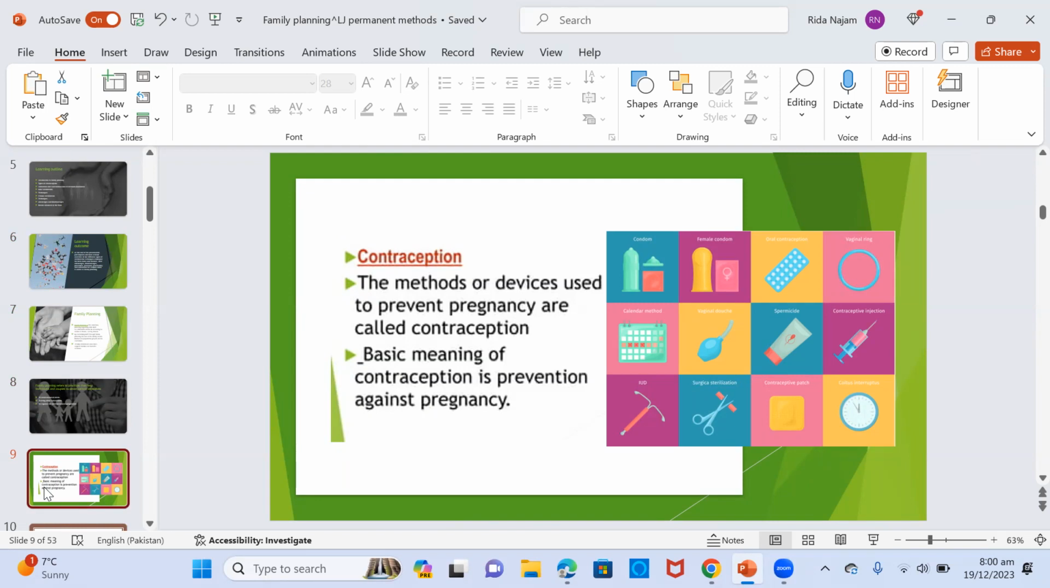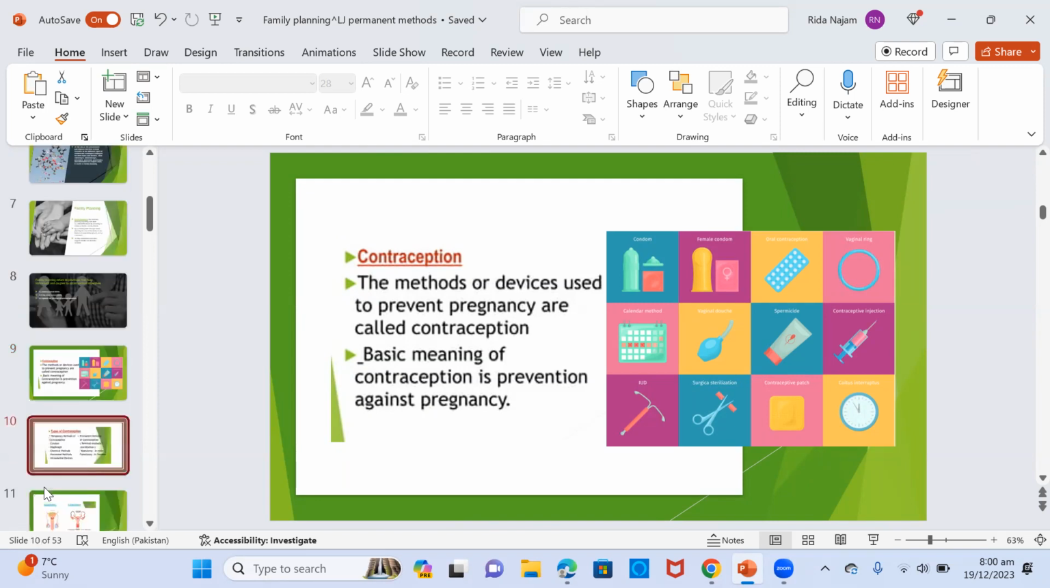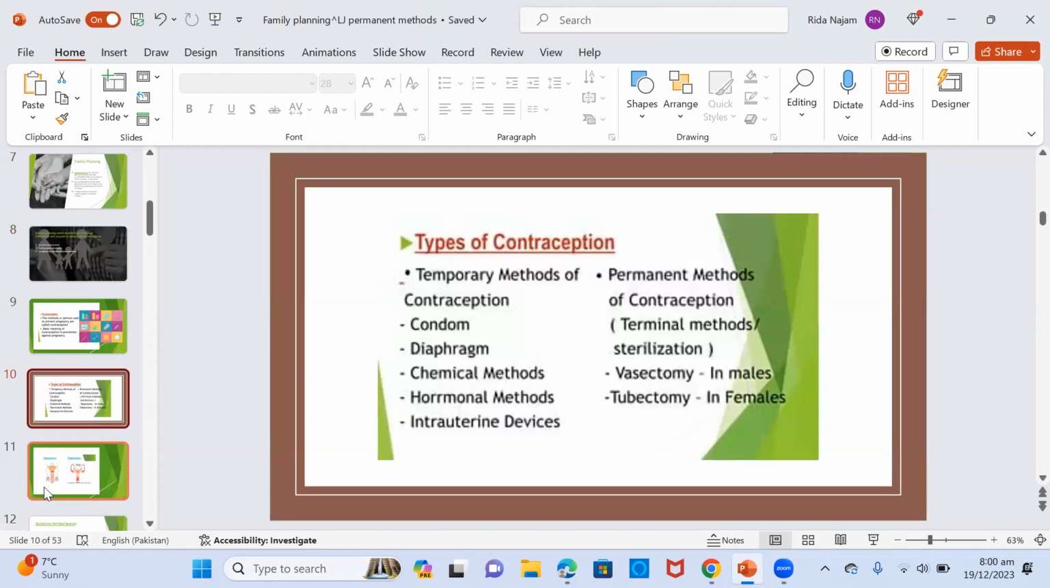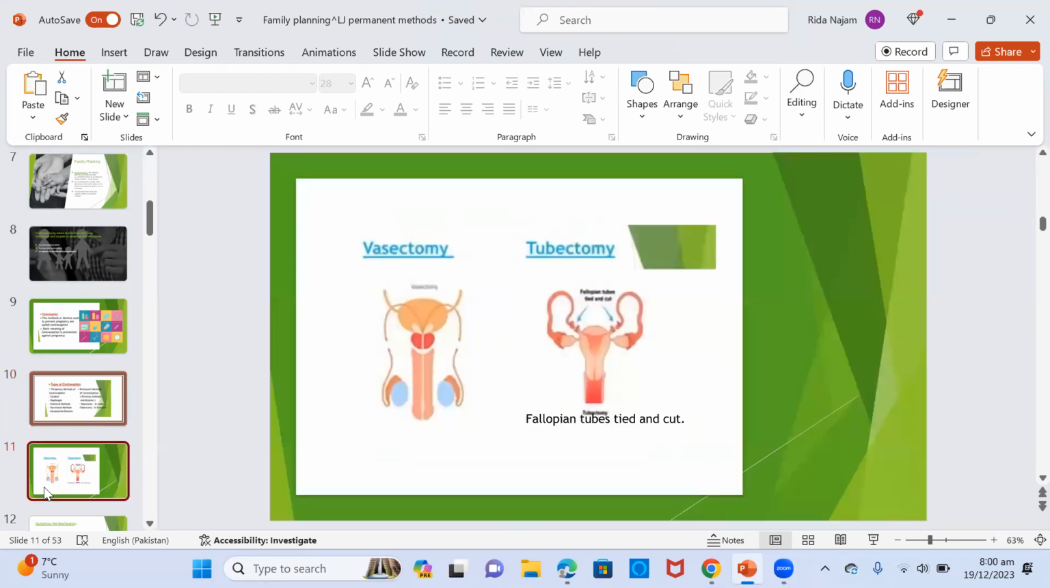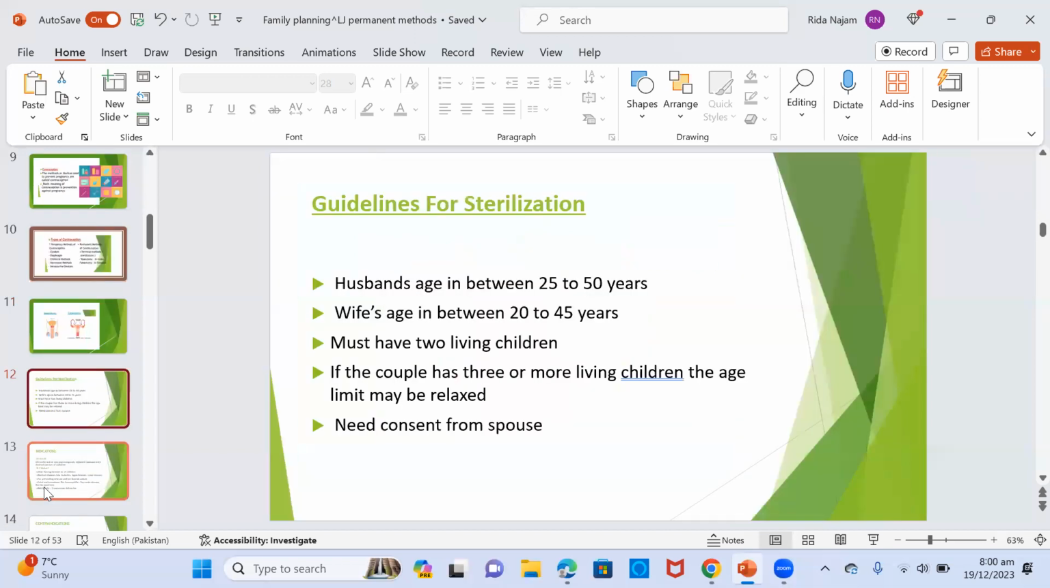This is a diagram of the different methods of contraception. Types of contraception include permanent and temporary kinds. Temporary contraception includes condom, diaphragm, chemical methods, hormonal methods, and intrauterine devices. Permanent method or sterilization include vasectomy in males and tubectomy in females. This is a diagram of both vasectomy and tubectomy. In vasectomy, you can see the tube being interrupted, and in tubectomy, you can see the fallopian tubes tied and cut.